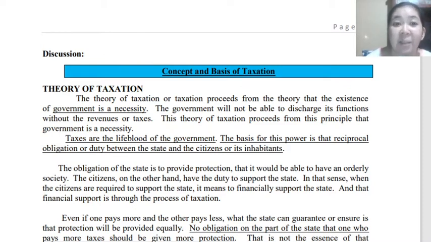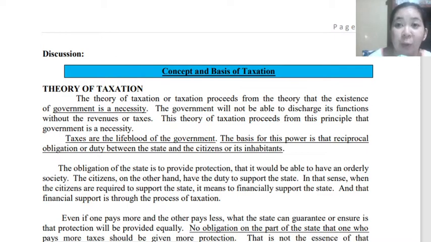That is the principle behind why taxation is a need of every country or state. Taxes, as mentioned earlier, are the lifeblood of the government, meaning the government cannot function without it.